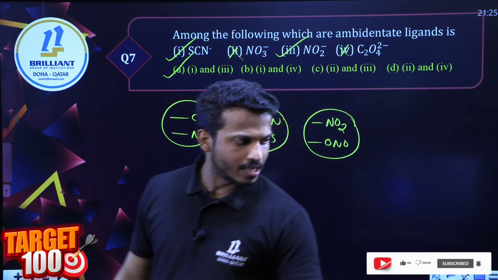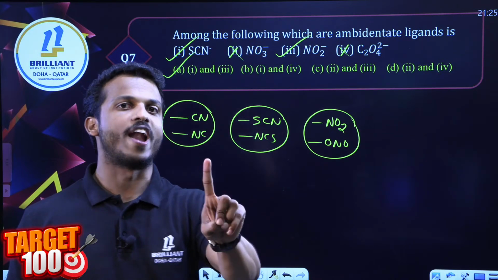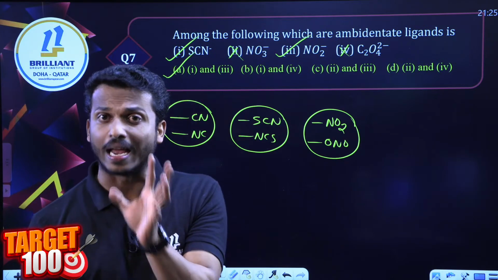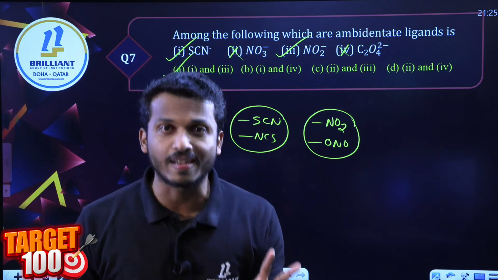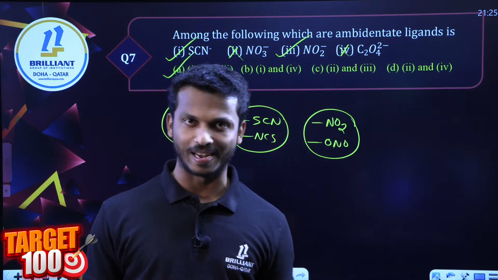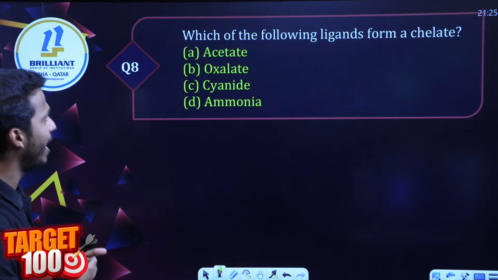Ambidentate means two attacking sites. Yes, they have two attacking sites, but at a time they use only one. So ambidentate ligands are generally monodentate ligands. Okay, so the answer is option A. Let us go to question number 8, dear all.